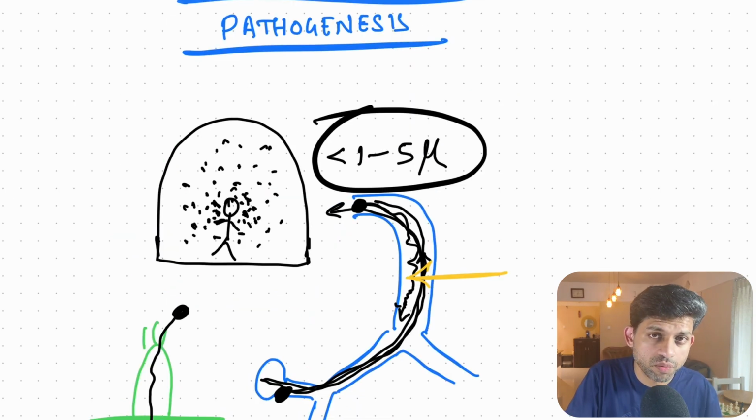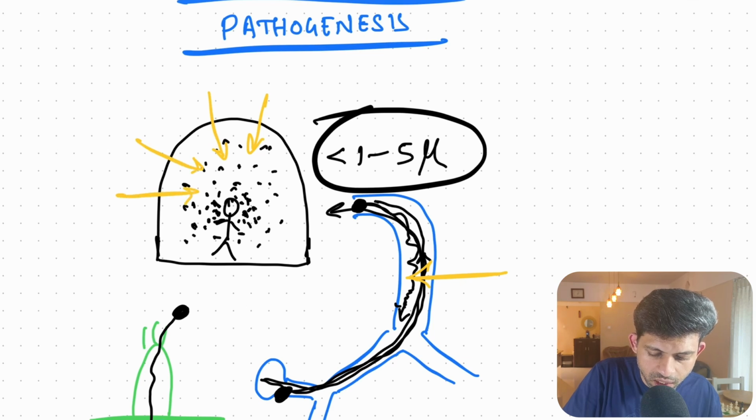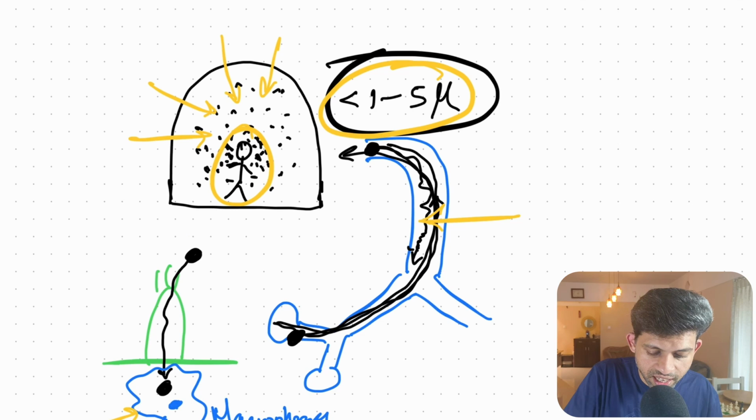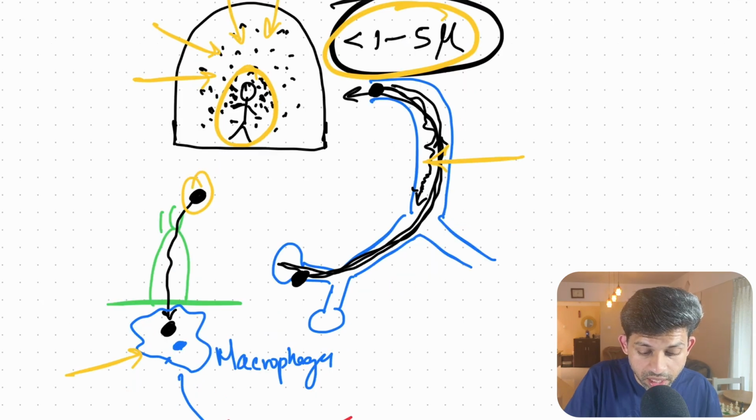To summarize, we saw that pathogenesis of pneumoconiosis is influenced by dust retention, which in turn is influenced by the concentration of dust inside the workplace, duration of exposure, and then the size of the particle matters. 1 to 5 micrometer is the ideal size. Then solubility and cytotoxicity, and whether the particle uptake by the epithelial cells occurs.